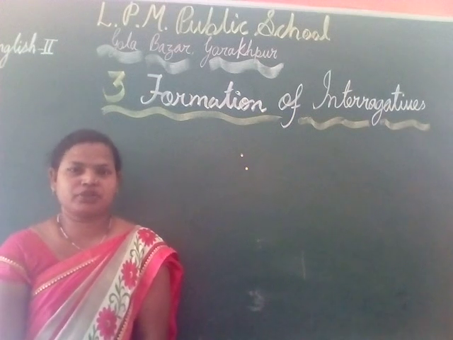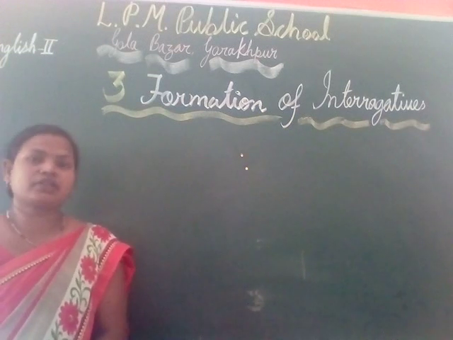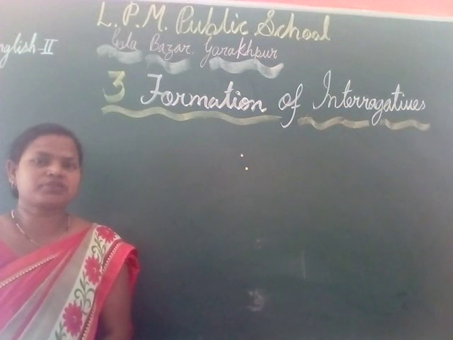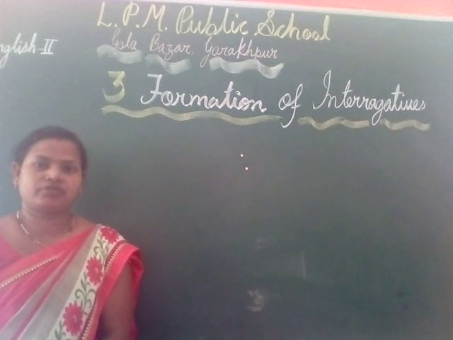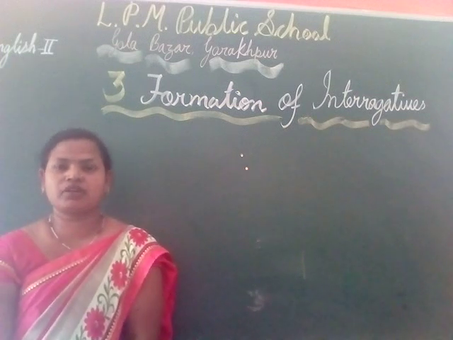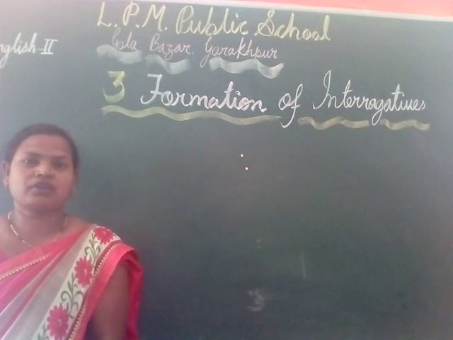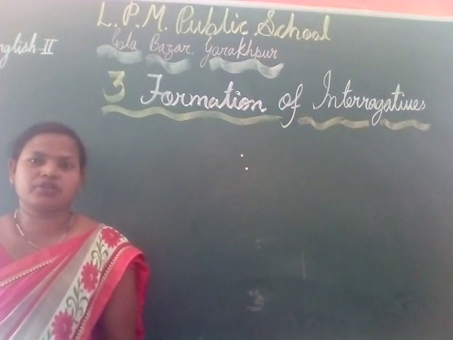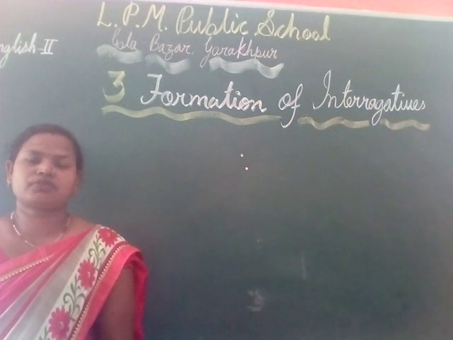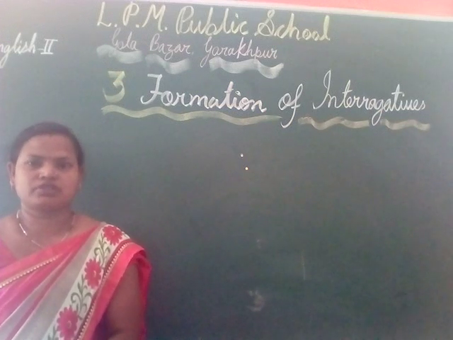Here in this video, I will tell you about chapter 3 of class 6 English 2nd. The name of the chapter is Formation of Interrogative. In this chapter, we will learn about interrogative sentences, their types, and how we transform an interrogative sentence from an affirmative sentence and so on.